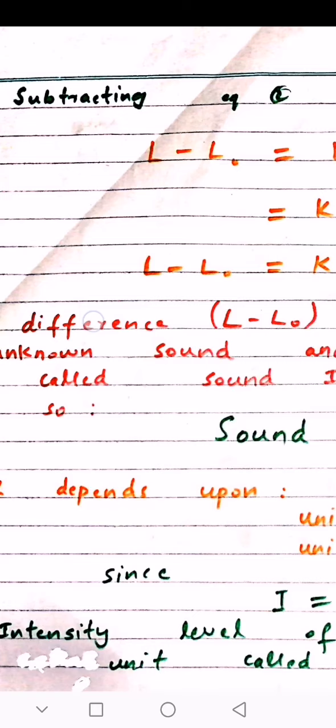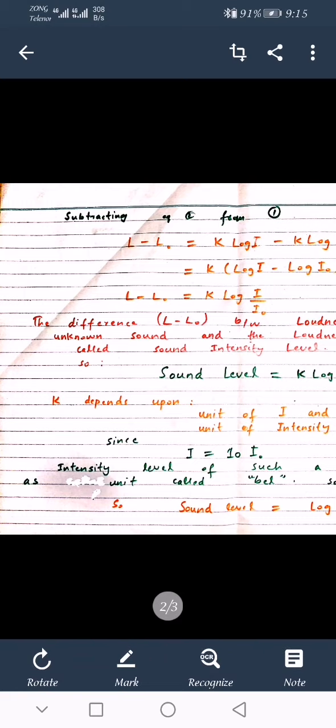So L minus L naught is equal to K log of I over I naught. The difference L minus L naught between the loudness L of an unknown sound and the loudness L naught of the faintest audible sound is called sound intensity level.